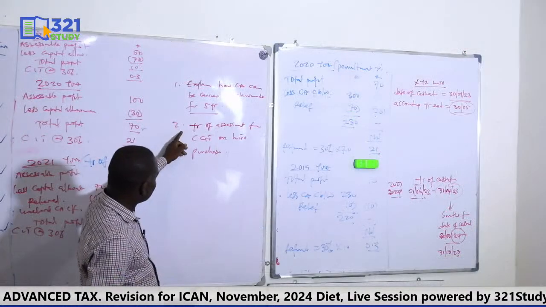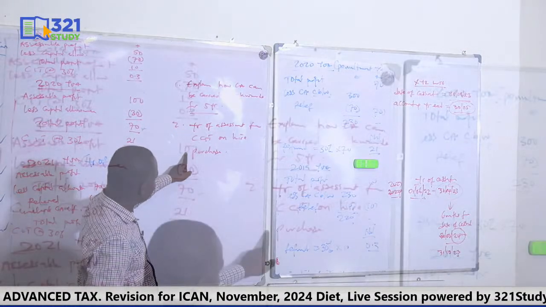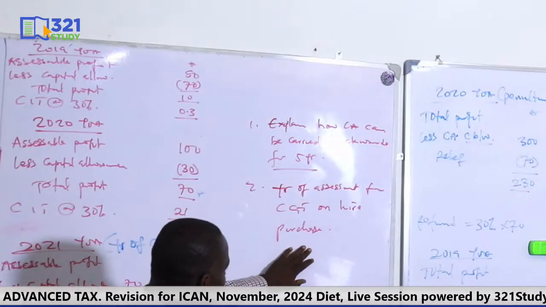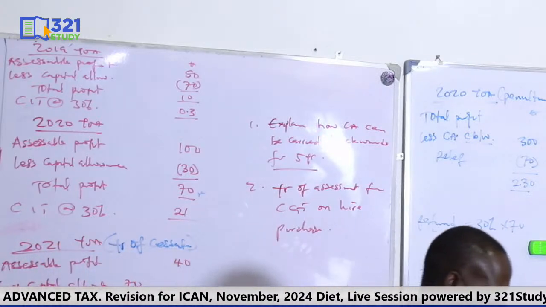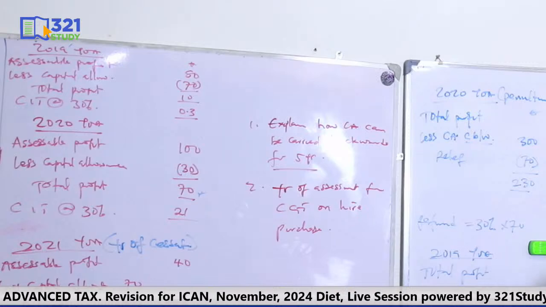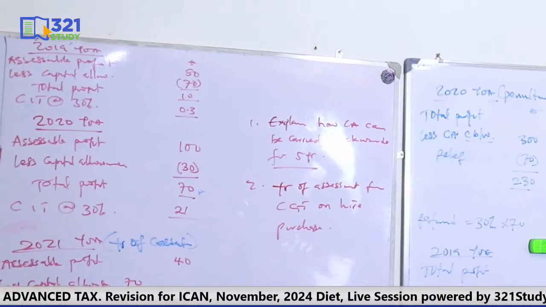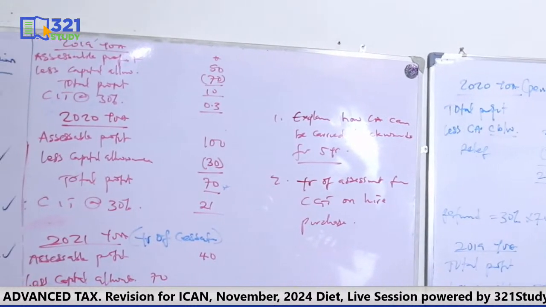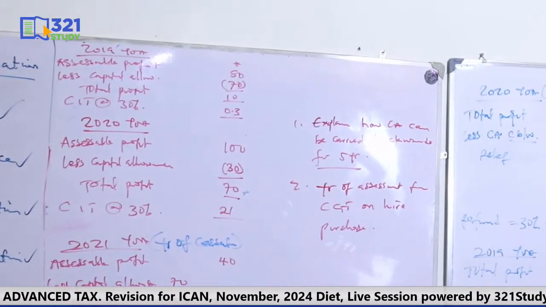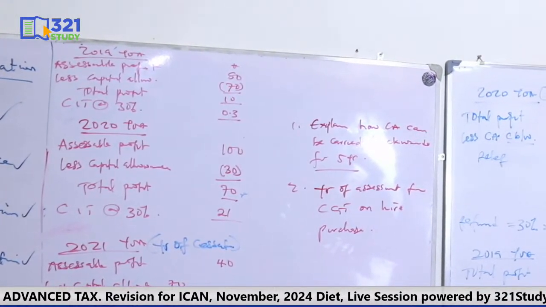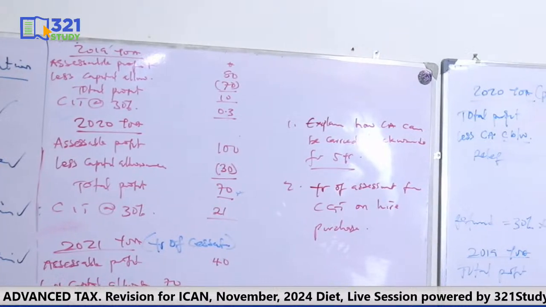Okay. The second one says, how do you determine the year of assessment for CGT on hire purchase? Generally, CGT is on actual year basis. And now we also have what we mean by due date for CGT. But once it's on a hire purchase transaction, you do the computation.